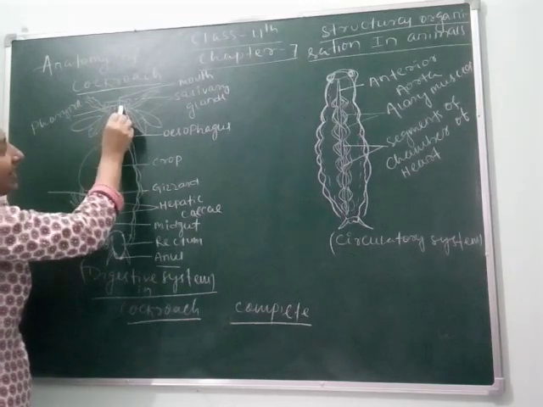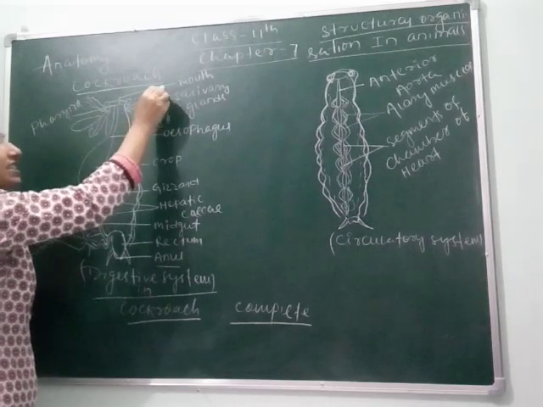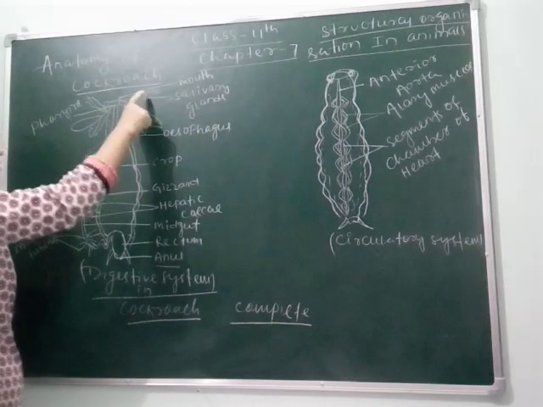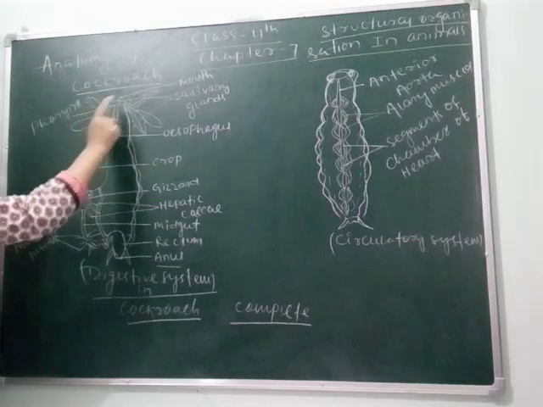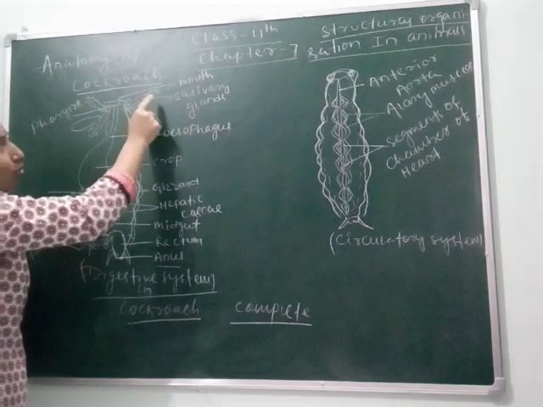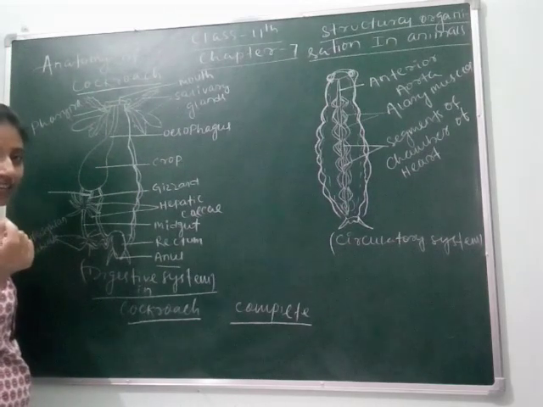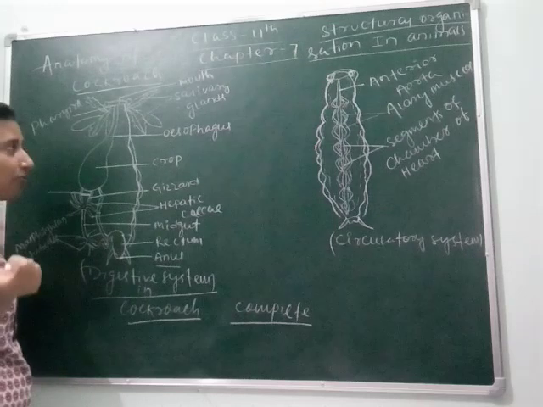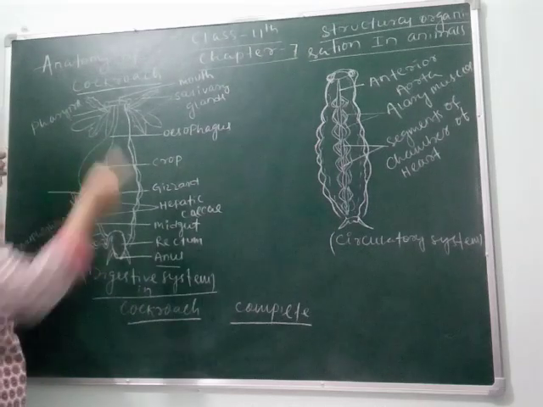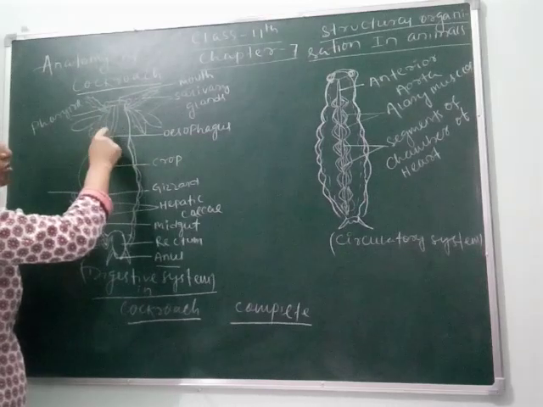Clear? Next, in the mouth, salivary gland is present. Here you can see two pairs of salivary glands, one, two, one, two. Here one pair and here one pair. These are salivary glands. Two pairs of salivary glands are present. It secretes the enzyme salivary amylase, like in case of human beings. So after mixing with salivary amylase, the food moves through the esophagus.